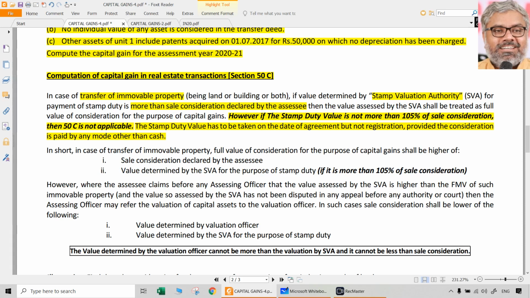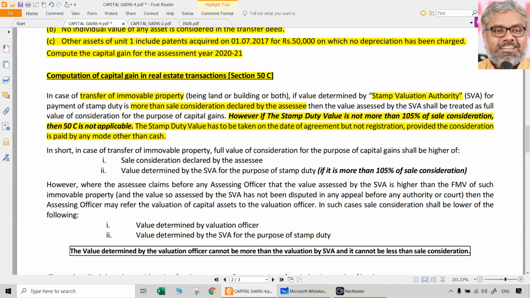Normally, in a general case, where we cannot say that always it will happen, generally what happens? From the date of agreement, which was a past date, and the date of registration, which is a recent date, the stamp duty value might have increased. There was never a situation where the state governments have decreased the stamp duty valuation. That could be probably the eighth wonder if it happens. So normally stamp duty values increase.